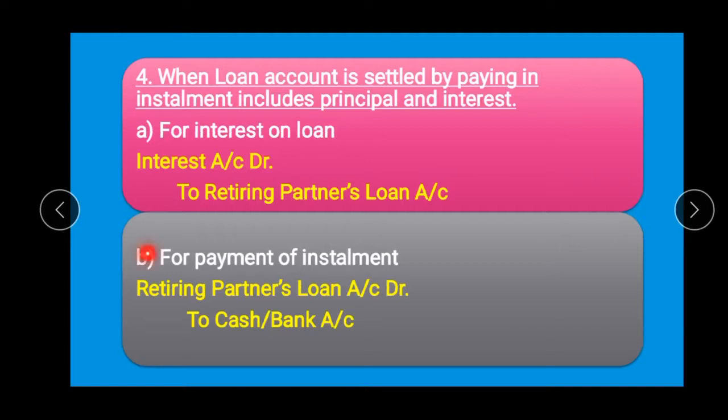Second entry will be for the payment of installment. Here retiring partner's loan account should be debited with the amount of principal amount plus interest to cash or bank. So this second entry is for making payment of installment. So these are the methods of making him payment.